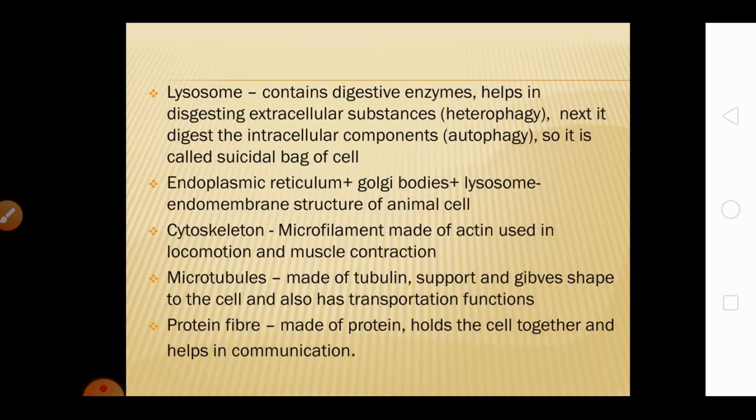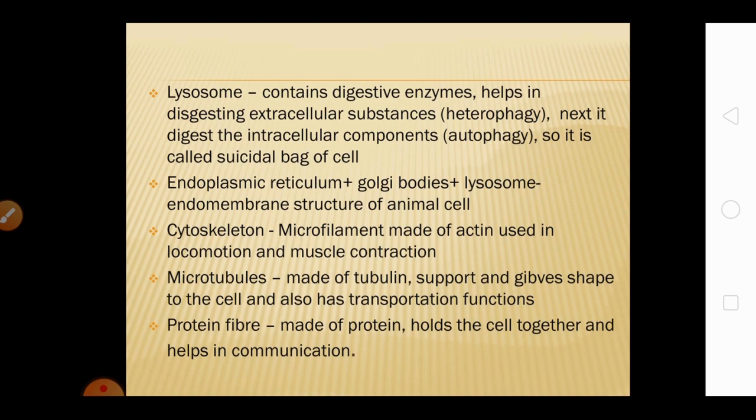Then the other organelles are lysosome, which contains digestive enzymes which help in the digestion of extracellular and intracellular components. When extracellular components are digested, it is known as heterophagy, but when the extracellular components are depleted, it starts digesting the intracellular components. It is known as autophagy. That means it eats itself. Lysosomes are also known as the suicidal bags of the cells. The endoplasmic reticulum, the Golgi bodies, and the lysosomes together form the endomembrane structure of animal cell.